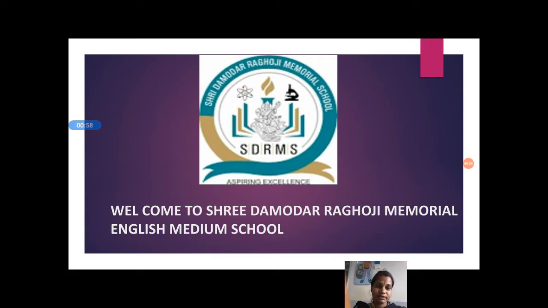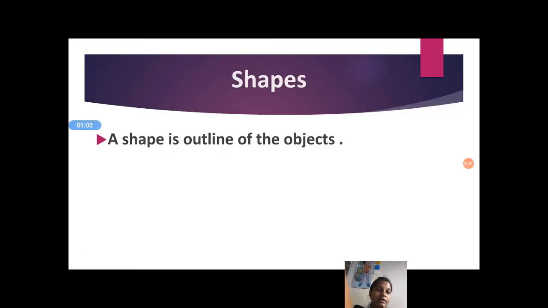What is that? Wait, I will show you. Yes, today we are going to learn about shapes. What is a shape? A shape is the outline of the objects. A shape is the outer line of the objects.